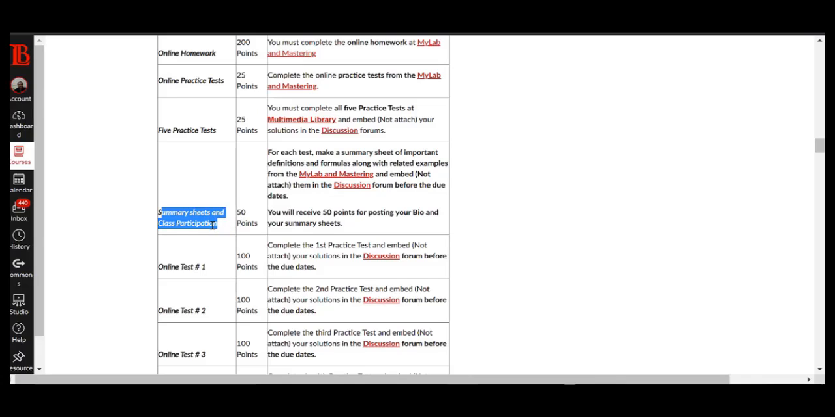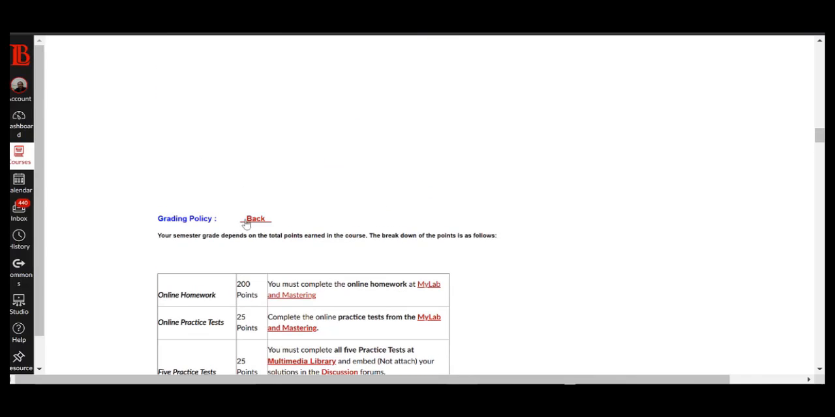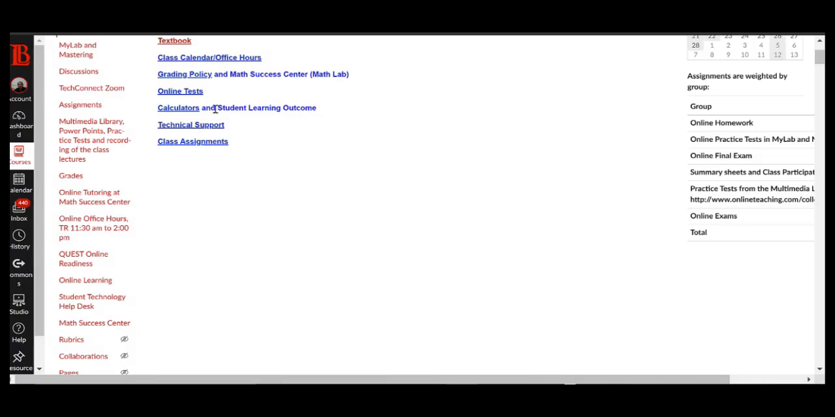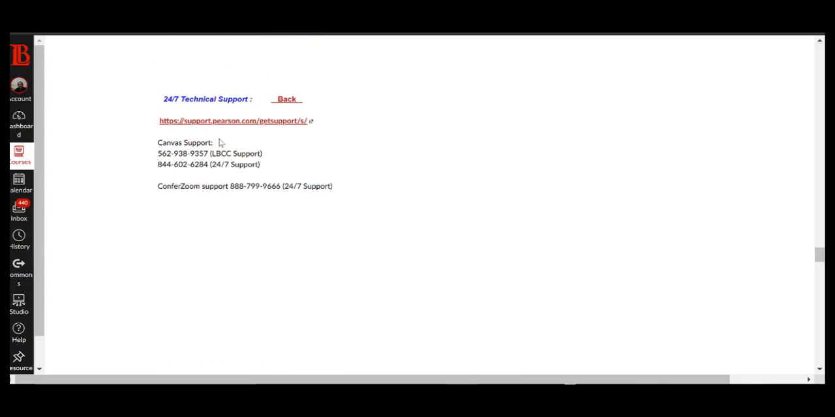And other material from the syllabus would include the calculator. You can use any calculator really for this class. Technical support would be a good place to refer to in case you have a problem with Pearson. They have 24/7 customer support for Pearson, Canvas, and Zoom. So this is the information there.